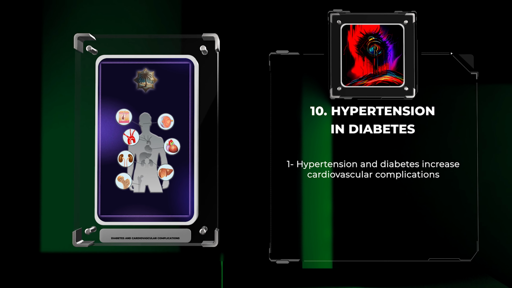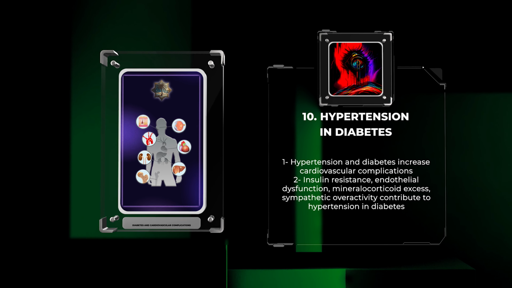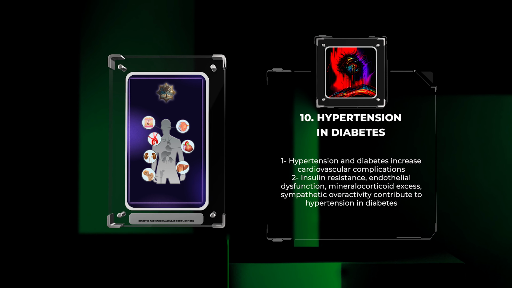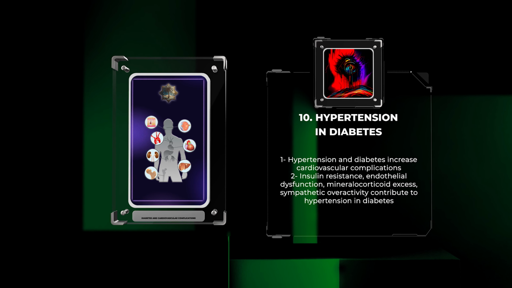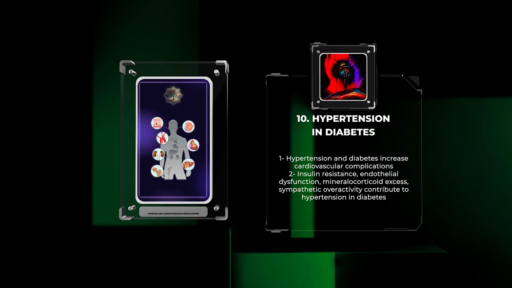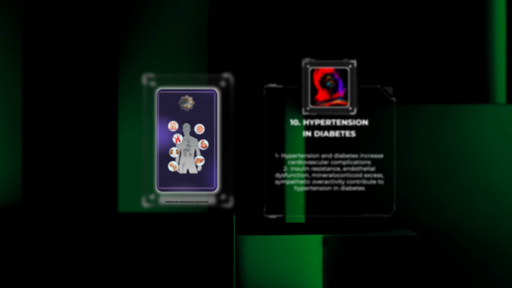Hypertension frequently coexists with diabetes, heightening the risk of cardiovascular complications and worsening chronic kidney disease. The interplay between insulin resistance, endothelial dysfunction, mineralocorticoid excess, and sympathetic overactivity contributes to the development of hypertension and diabetes. Targeting hypertension in diabetic patients is crucial for reducing cardiovascular mortality and preserving renal function.